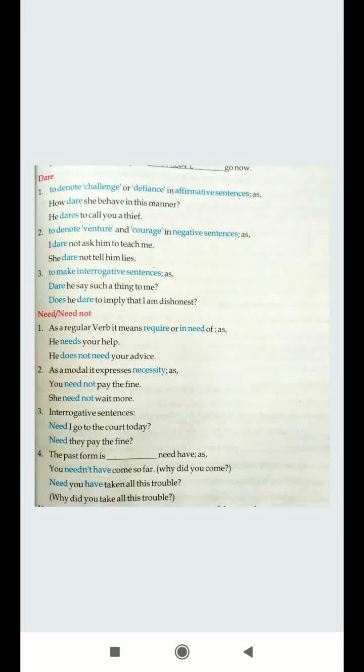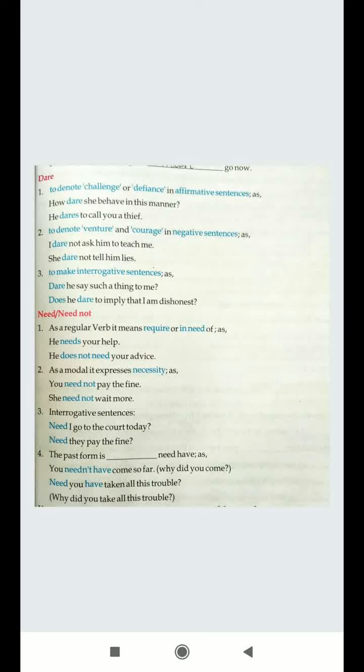Now dare, need to, we hardly make use of such kind of modals, but these are a part of modal. So dare is always like a challenge. It's also like courage, and in interrogation you always make use of dare at the beginning of the sentence. Like dare in a challenge, you can see the example: how dare she behave in this manner. Like you want to challenge, how can she, how dare she. So we normally say how dare you.